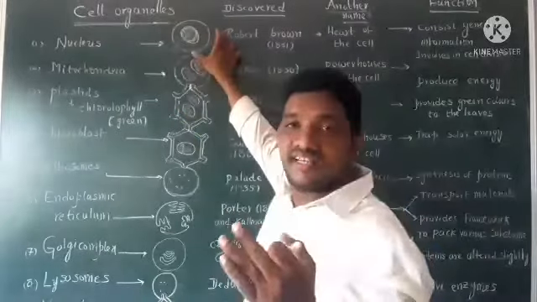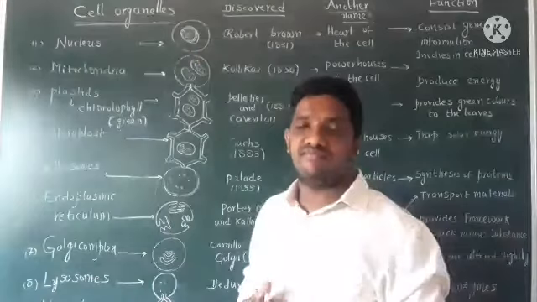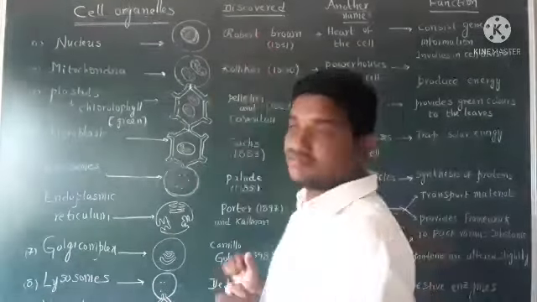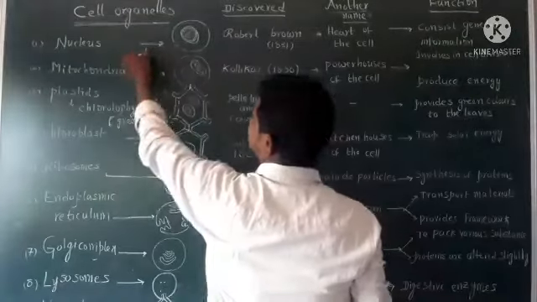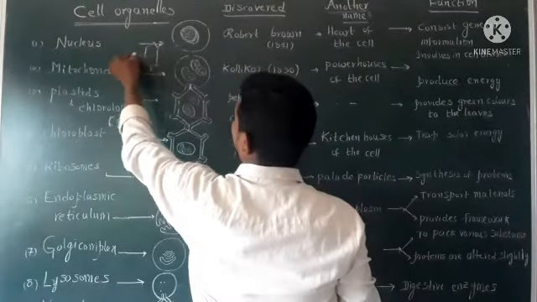In animal cell, nucleus is present in the center of the cell, whereas in plant cells, this is a plant cell.